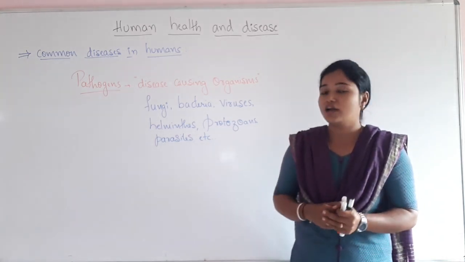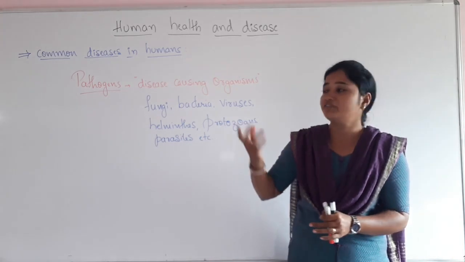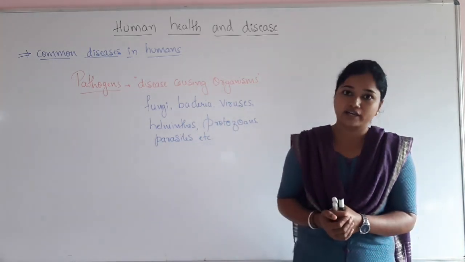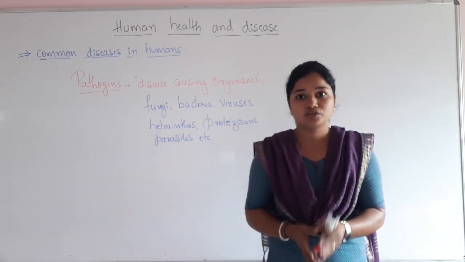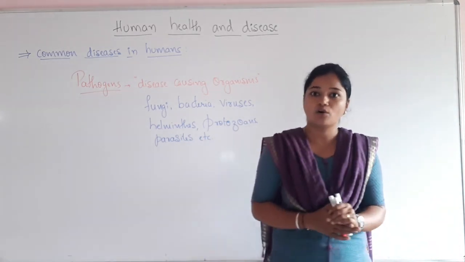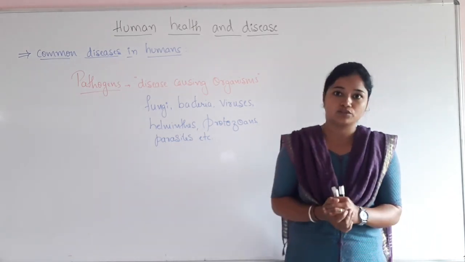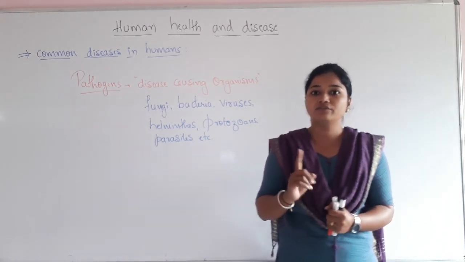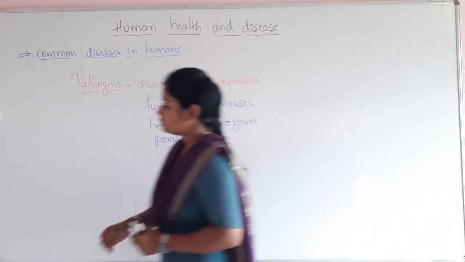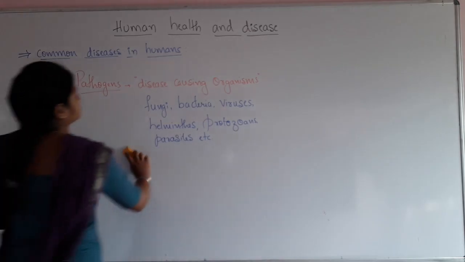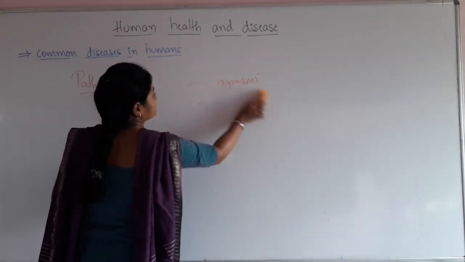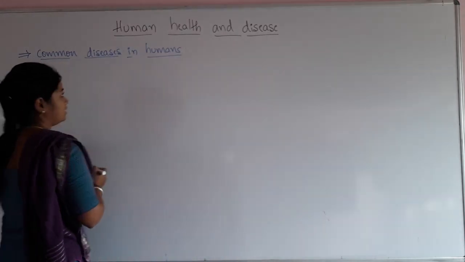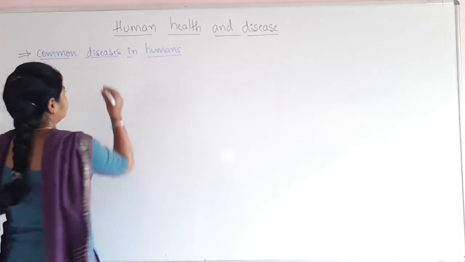In this class, we are going to study the different pathogenic organisms, the various members of the pathogenic organisms one by one. Usually we study the 8 common diseases that are caused in human beings due to these pathogens. But in today's class, we are going to discuss only 3, that is 2 bacterial diseases and 1 viral disease, right? Coming to the bacterial diseases, firstly we will study the bacterial diseases.